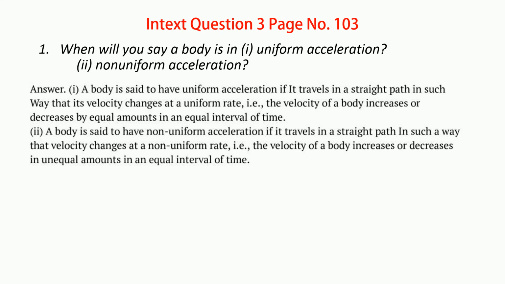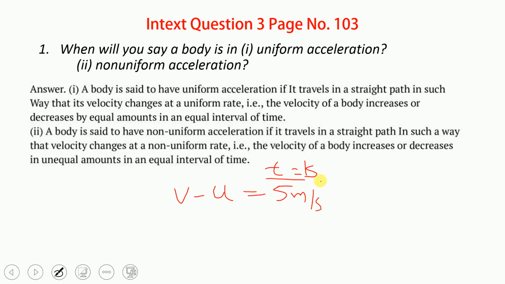For example, suppose v minus u, that is the change in velocity, we consider for every 1 second. If v minus u is equal to 5 meter per second for every 1 second, then we will say that it is a uniform acceleration. Understand? For t1, t2, t3, every interval of time you take.